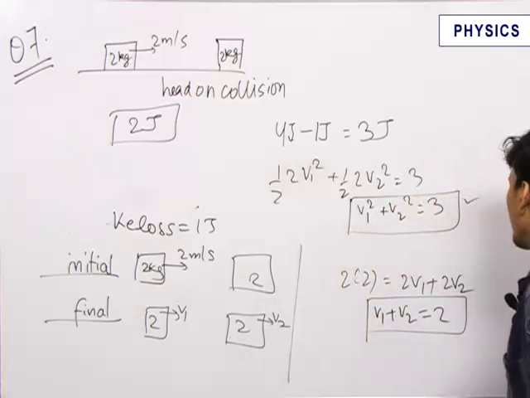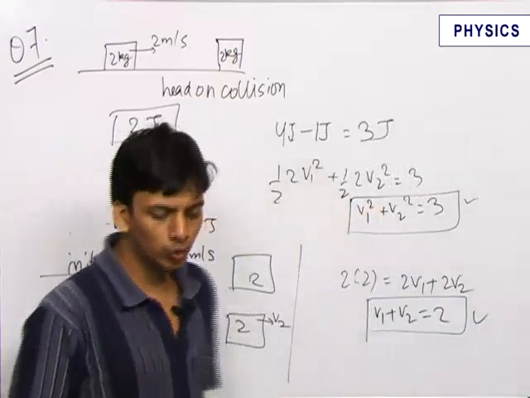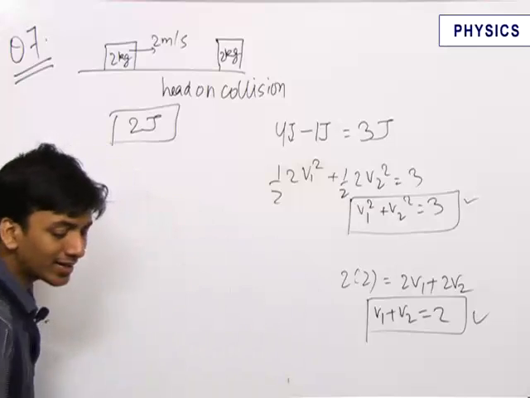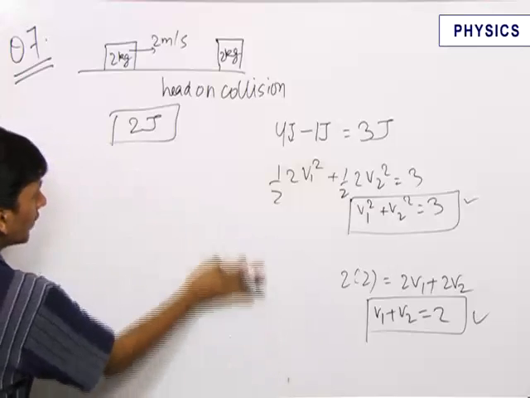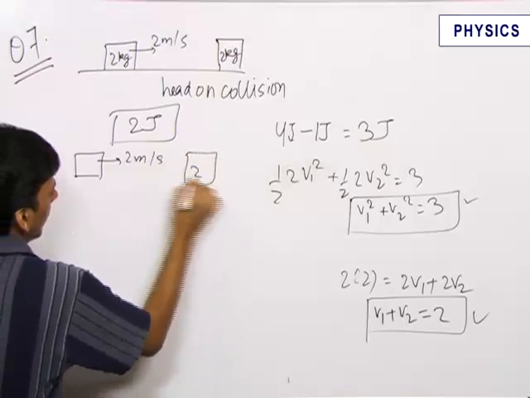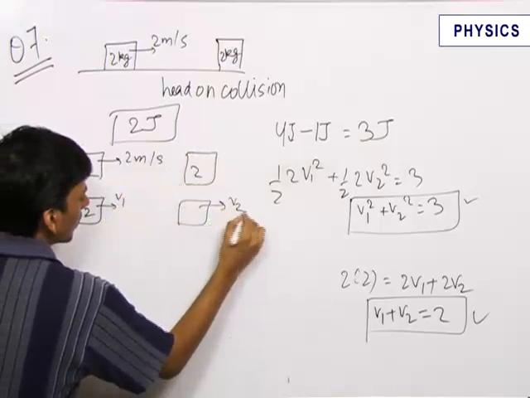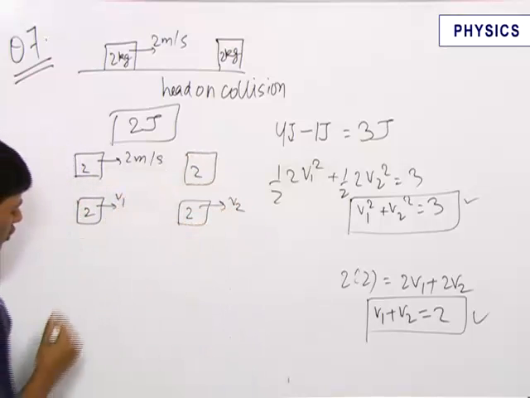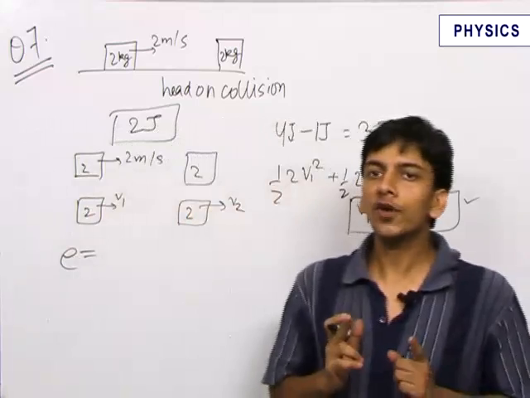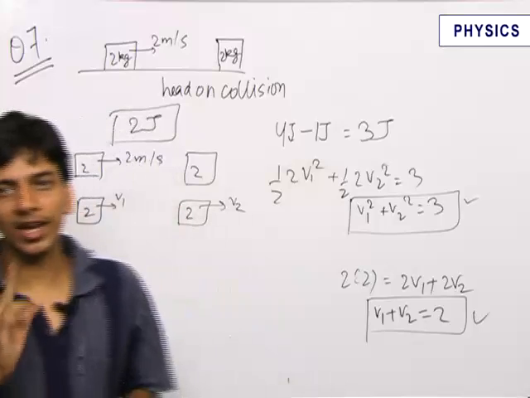We can make a quadratic and solve for the values of V1 and V2, but that is not a good way to do it. The better way is, we do not need to find the values of V1 and V2. We want to find the coefficient of restitution. This was our diagram. Now we know that the coefficient of restitution is equal to velocity of separation along the line of impact upon velocity of approach along the line of impact.